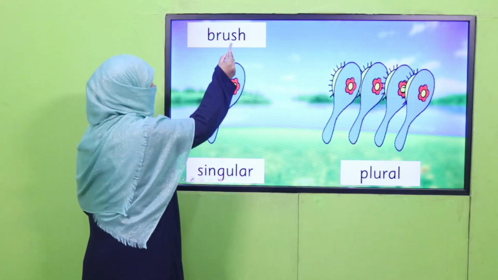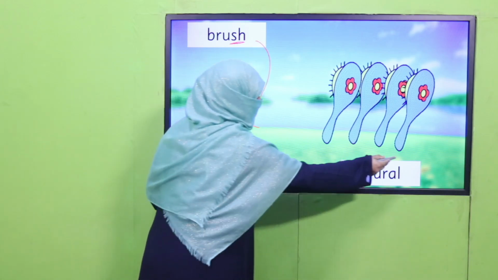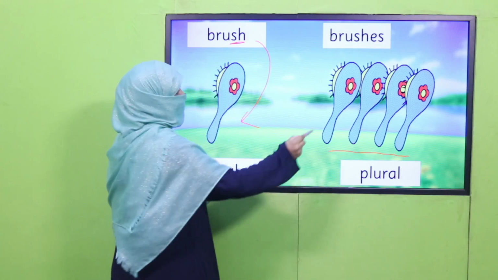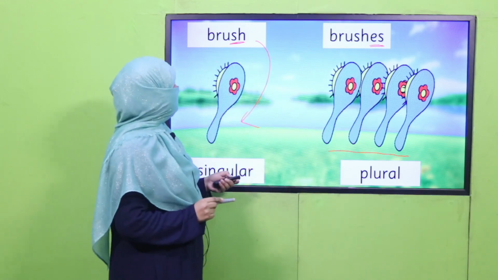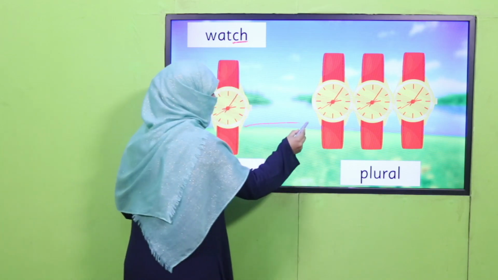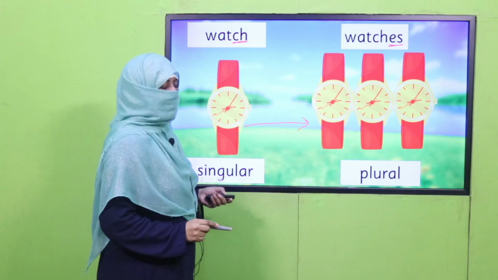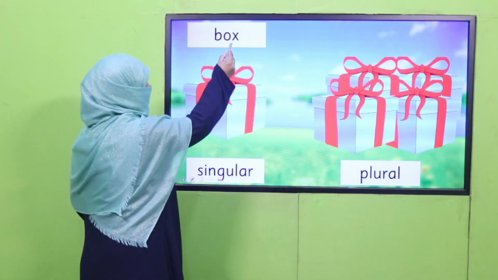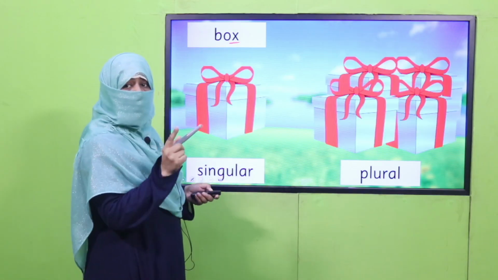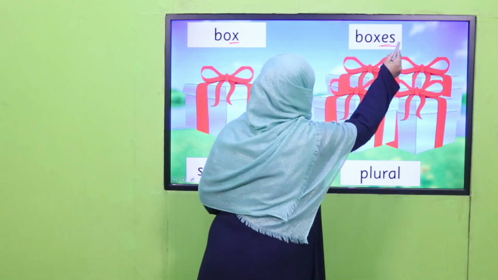Brush, again, sh, it's singular. If it is plural, more than one, we write brushes, we add es. Watch, it ends on ch. If it is more than one, we write watches and we add es. Box, ending on x, one of the letters, we need to make its plural by adding es.